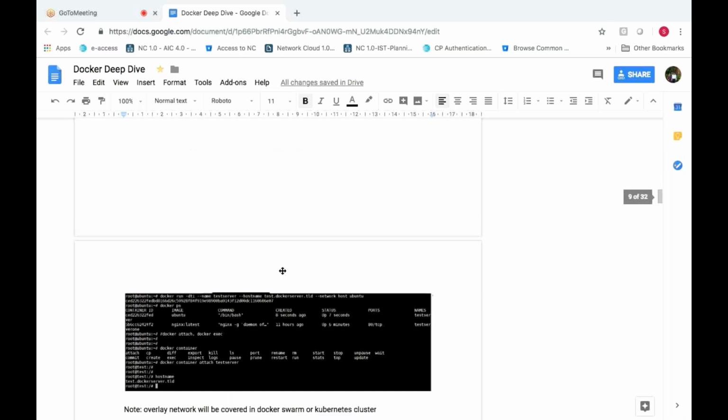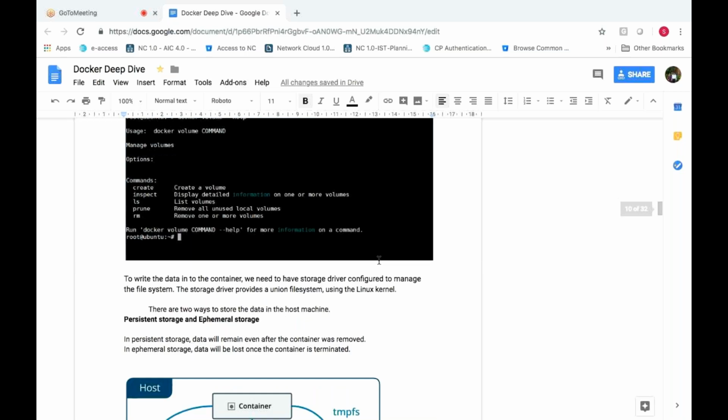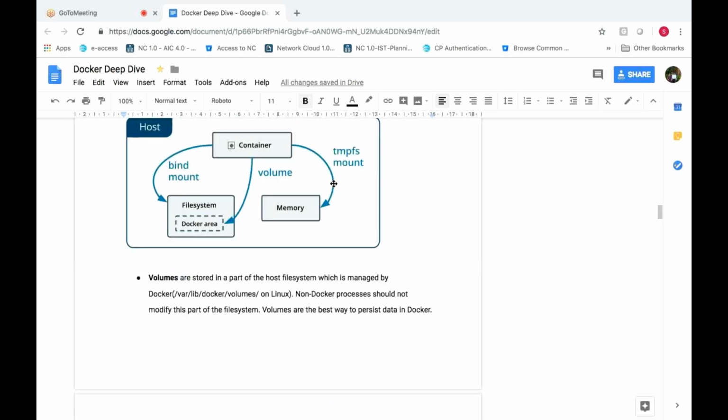And then this diagram I already explained. As I already told you, these are read-only layers, and these are read-write layers, the container layer. And then for volumes, we have discussed what is tmpfs mount. We have seen what is volume mount, and then bind mount. Bind mount is nothing but the mount namespace which we have seen. Every mount is different. All are not clubbed together. They are created in a namespace.